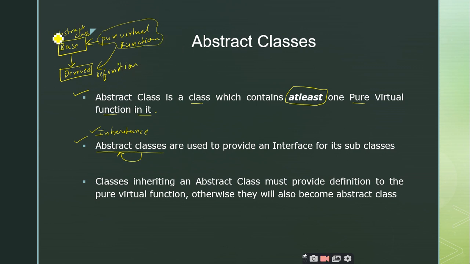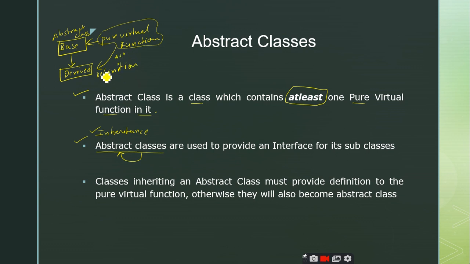Abstract classes consist of pure virtual functions, which do not have any implementation in the base class. So in the derived classes from these abstract classes you should define these pure virtual functions. This is very, very important.